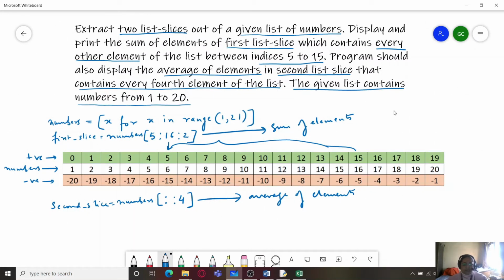Now we need to write the program. The program won't be a problem over here. For the first list slice, we need to print the sum of elements. For the sum of elements, we can take a variable sum and just initialize it with the value 0 and proceed as usual. So let us check out the program over here.